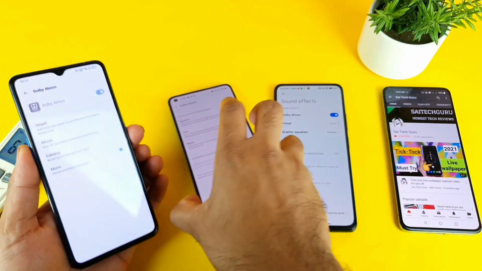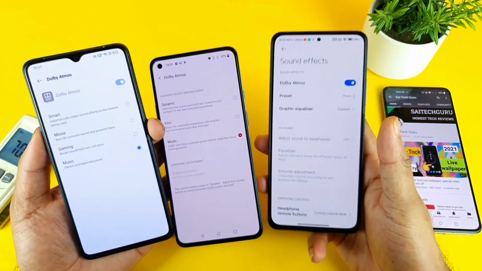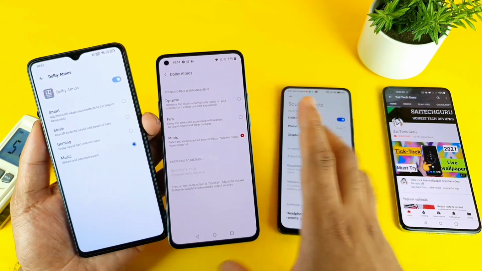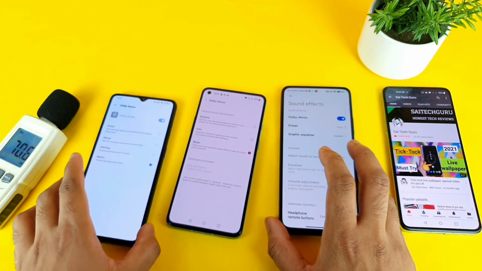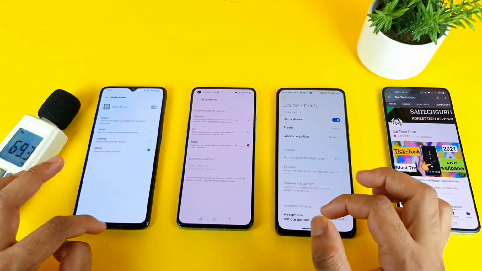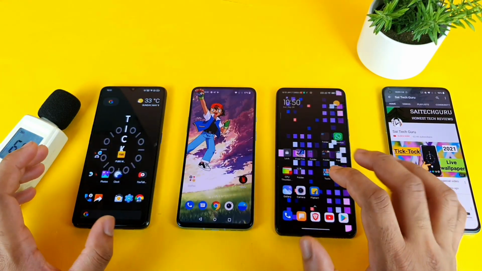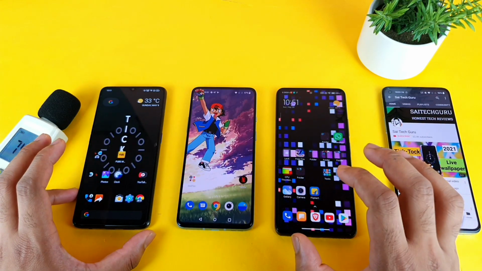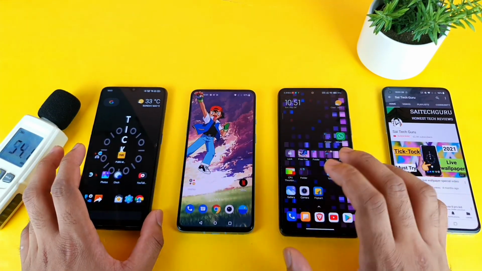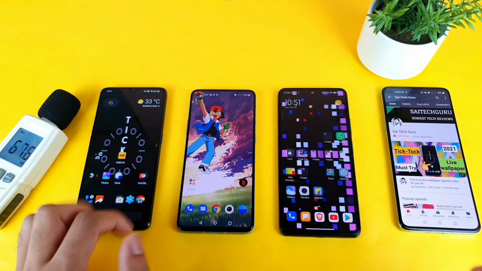You can clearly see here, Dolby Atmos and Dolby Atmos, everything is set to the music. So all three smartphones, no other application I'm trying to use, and no equalizer, nothing. I'm just trying to use the Dolby Atmos to make this kind of test even as much as possible. So this is my first time doing more than two phones of loudspeaker comparison in one video. Let's see friends, how will be the sound output in each and every smartphone.